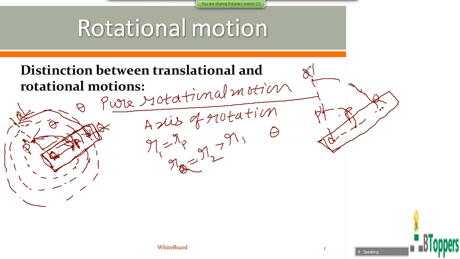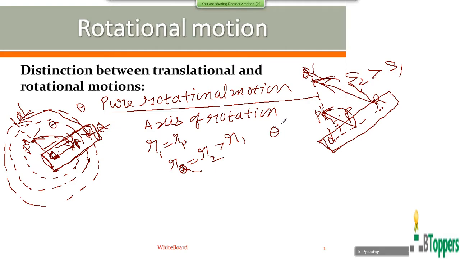But the magnitude of the linear displacement for the second particle Q, which is situated farther from the axis of rotation, will be greater than the magnitude of the linear displacement for the first particle P, situated nearer to the axis of rotation. That means in a given time interval, the magnitudes of linear displacements are not the same for all the particles.